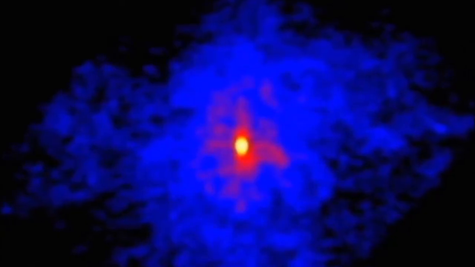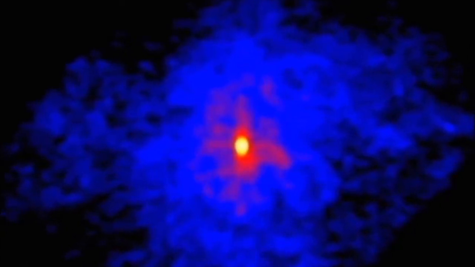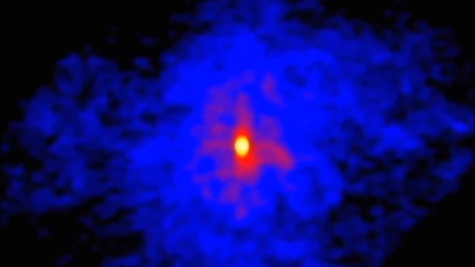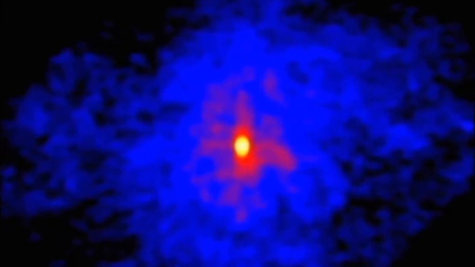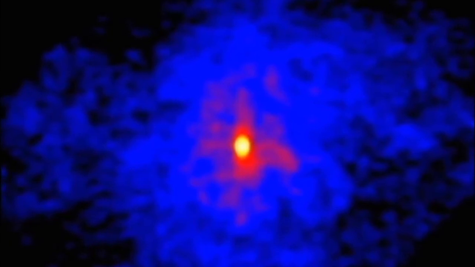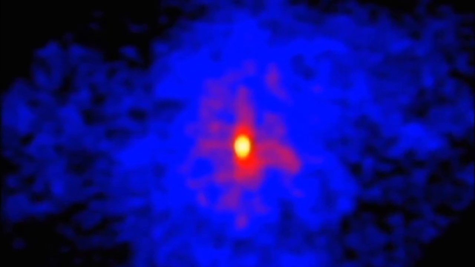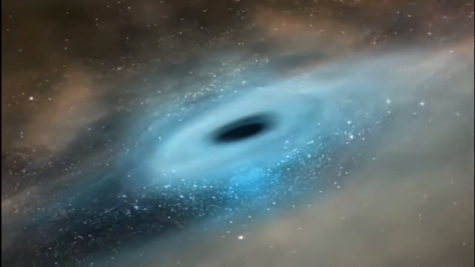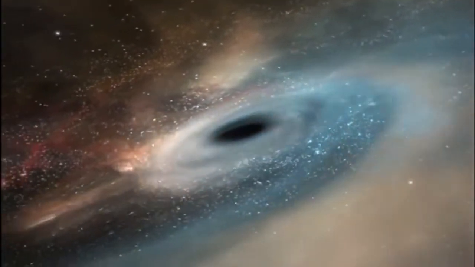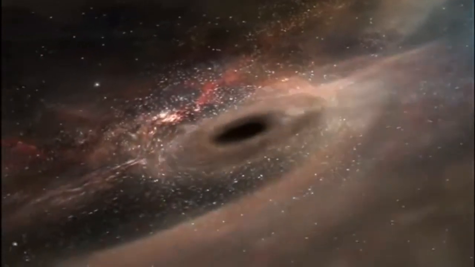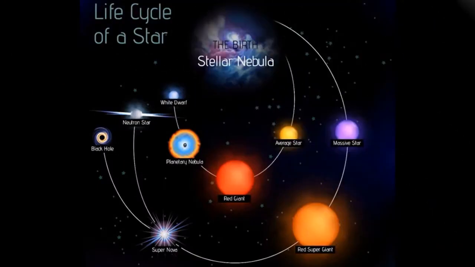For these supergiant stars, all that is left is the super-dense core, known as a neutron star, an object that can have a mass greater than our Sun but be less than 20 kilometers across. But for the most massive stars of all, we think when the core collapses, the gravity is so strong, it becomes a black hole, from which not even light can escape. So stars are actually the places in the universe where the elements are created.